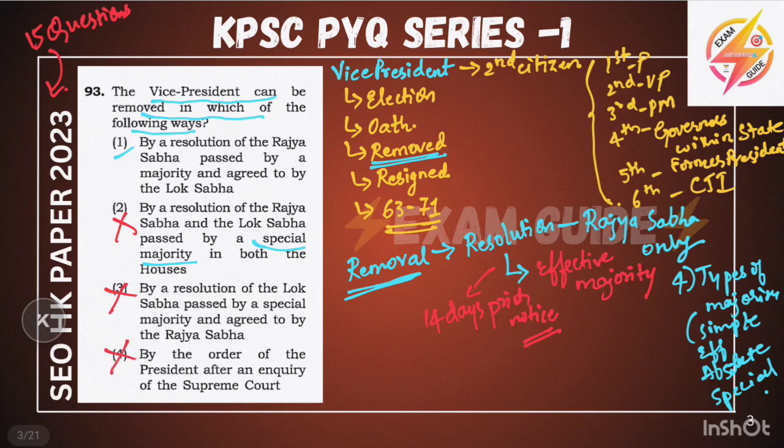So the correct answer will be by a resolution of the Rajya Sabha passed by a majority and agreed to by the Lok Sabha. The examiner may confuse you in upcoming exams by giving different majorities like simple majority, effective majority, absolute majority. But keep this in mind, the Vice President is removed by a resolution passed in Rajya Sabha only with effective majority and agreed to by the Lok Sabha with simple majority.